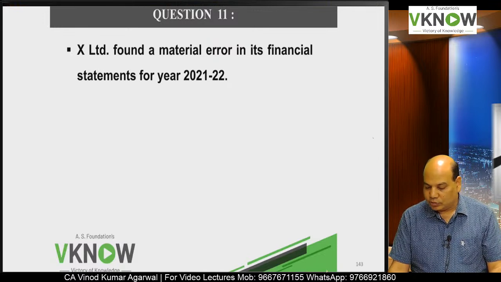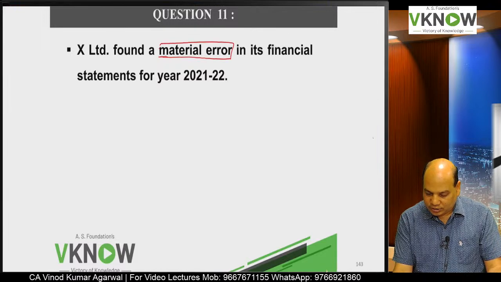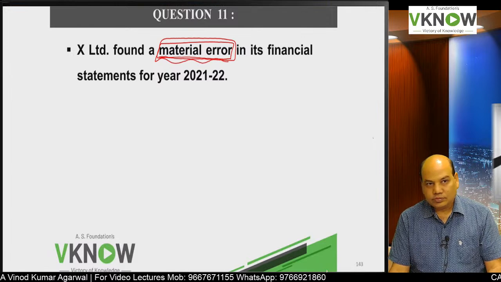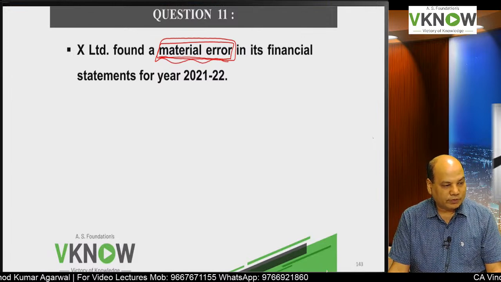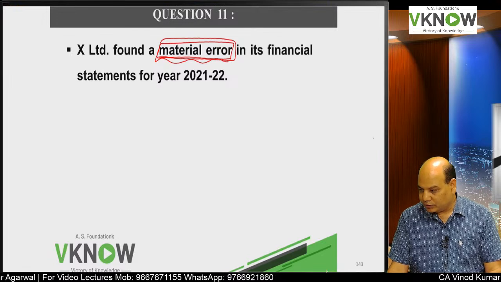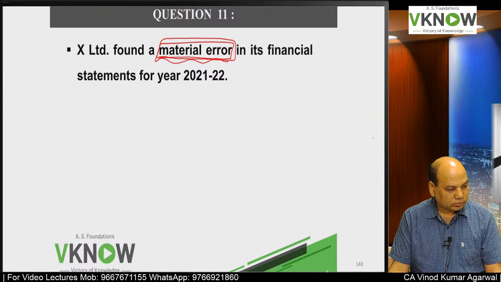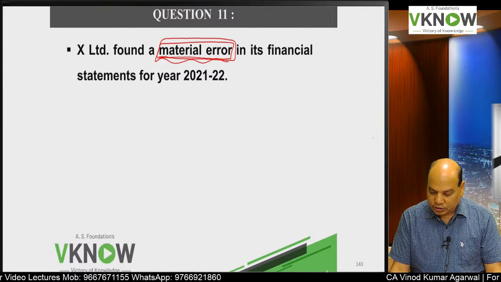X Limited found a material error, a significant error which can influence the decision makers, the users of the financial statement. That is a material error in its financial statement for the year 2021-22.